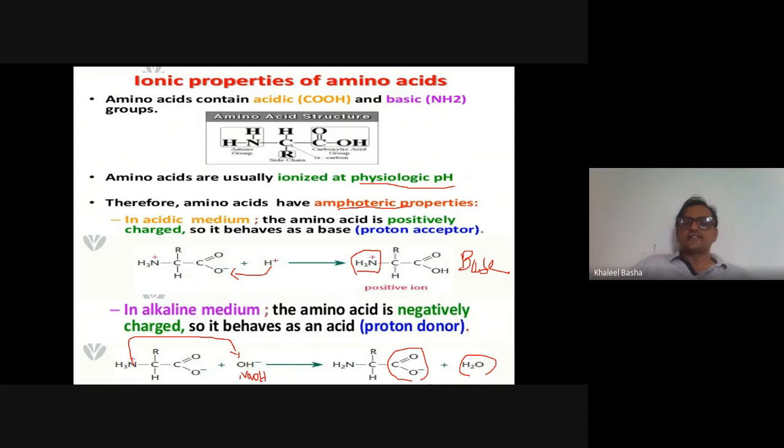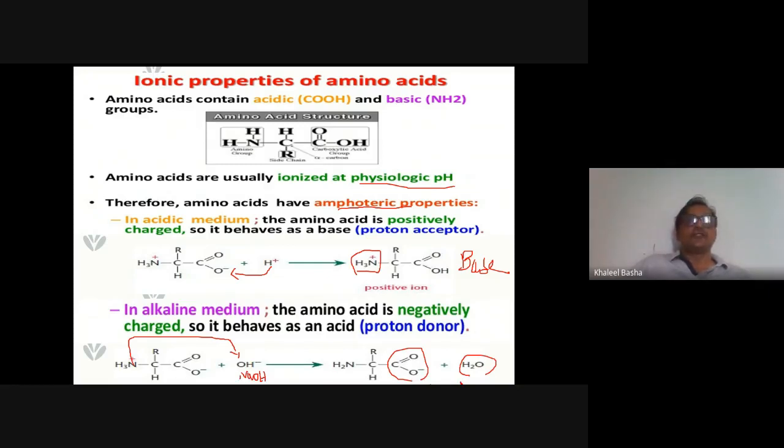That's why it is amphoteric, meaning it has both roles. It acts as an acid or a base depending on the agent you add to the amino acid. In acidic medium it shows base nature, in basic medium it shows acid nature. That's why two natures can be exhibited by one amino acid.